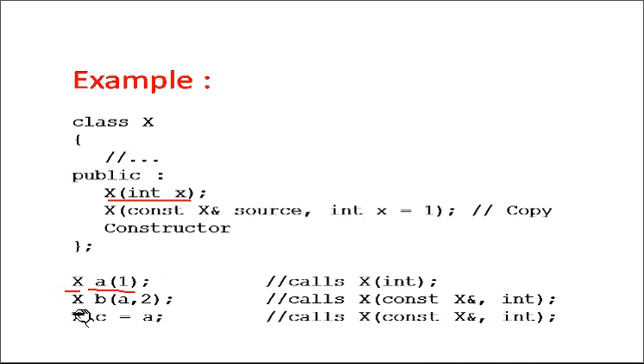In the second, X, object name is B, and I am passing A comma 2. In this case it will call a copy constructor, because I am trying to create B as a copy of A. And in the third case, C, I want to have a copy of A. In this case also it will call the copy constructor, this version, right? So these are the different cases in which the copy constructor will be called.